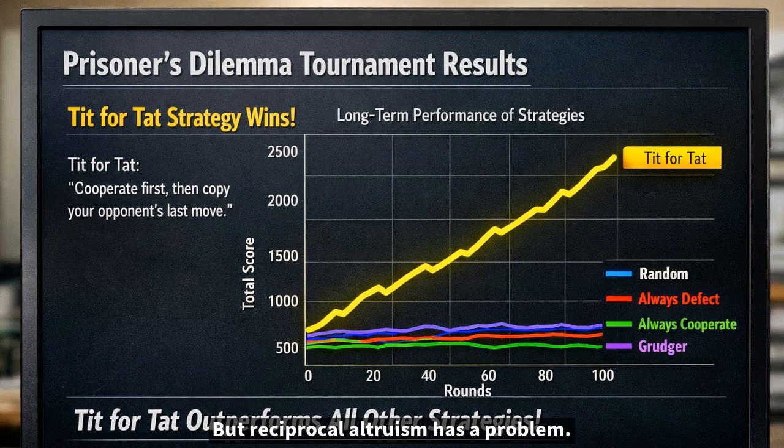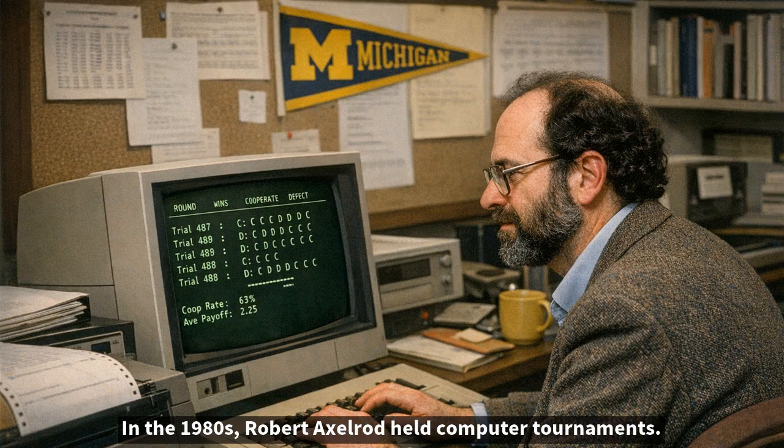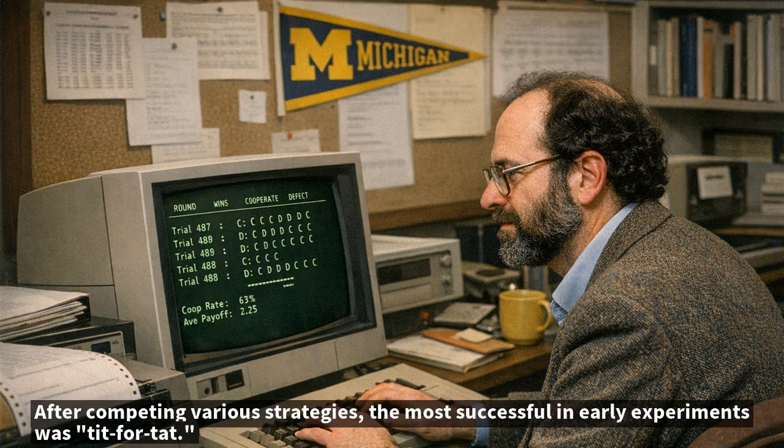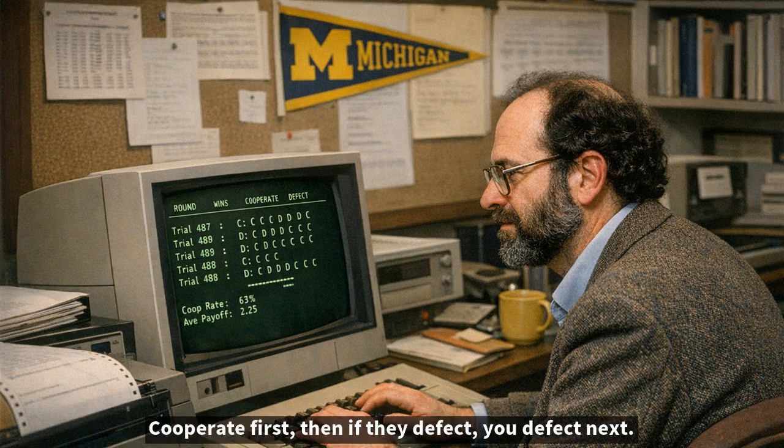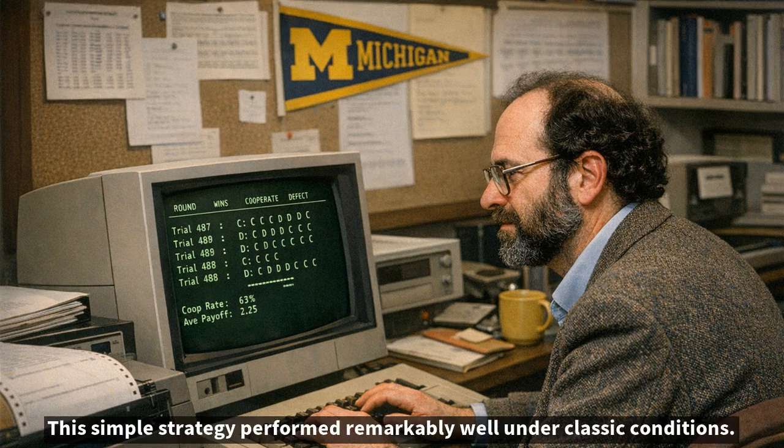But reciprocal altruism has a problem. What if the other person defects? To explore this problem, scientists studied the prisoner's dilemma. In the 1980s, Robert Axelrod held computer tournaments. After competing various strategies, the most successful in early experiments was tit for tat. Cooperate first, then if they defect, you defect next. If they cooperate, you cooperate again. This simple strategy performed remarkably well under classic conditions.